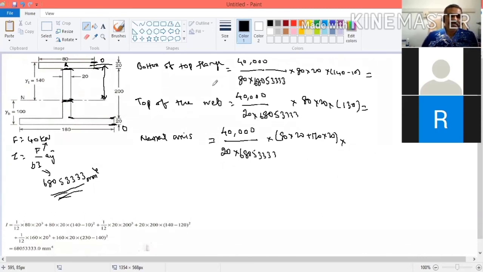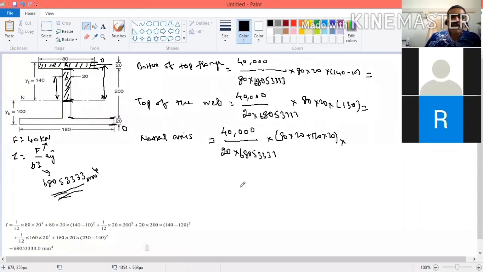That is difficult. For this section, you have to find the combined center of gravity of this area. So it will be somewhere here. Then you have to find this distance. How to find the center of gravity, you know.